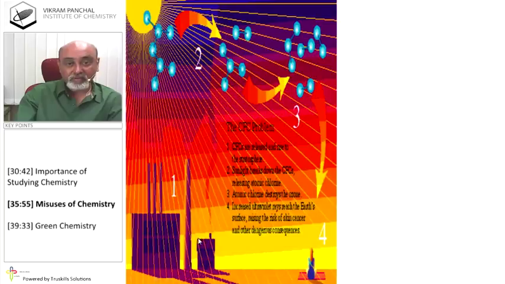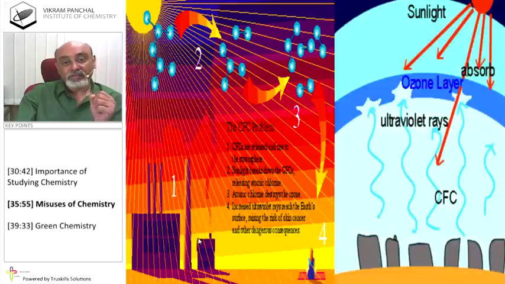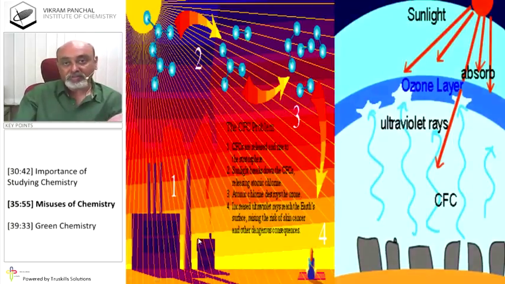CFC is one of the important culprits which eat ozone, and that is why depletion of ozone takes place due to the use of CFC. You must be knowing what CFC is. It is chlorofluorocarbon.